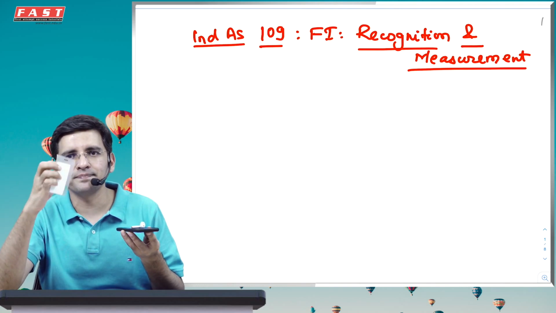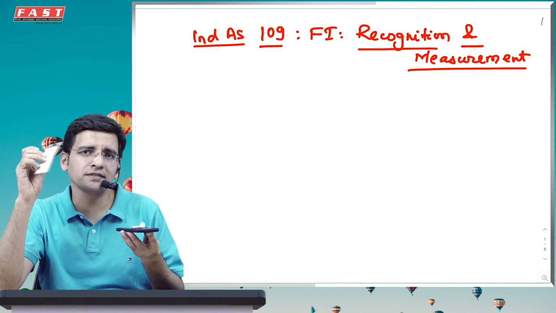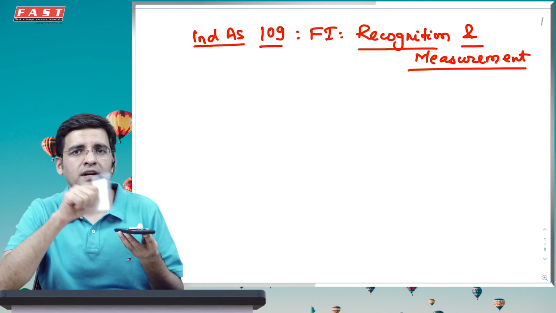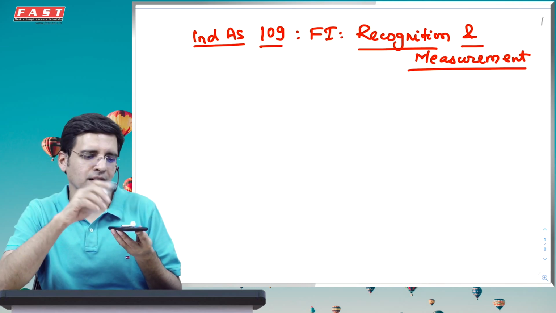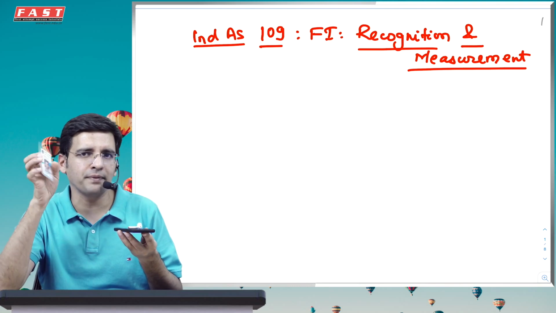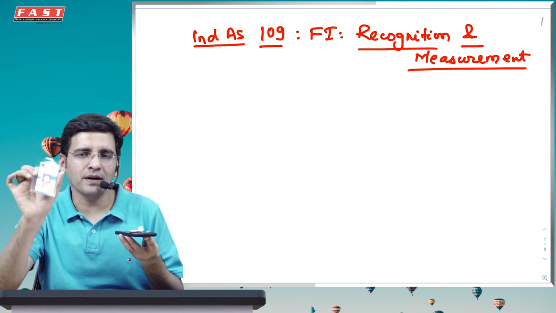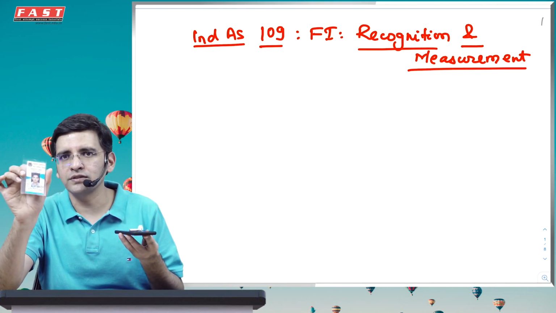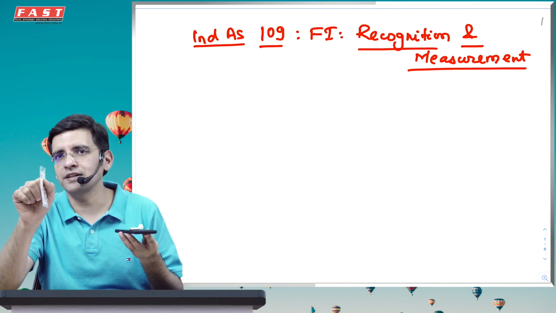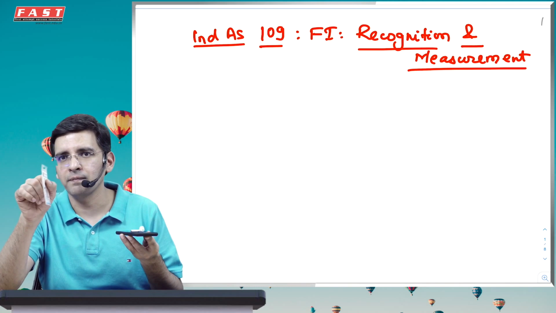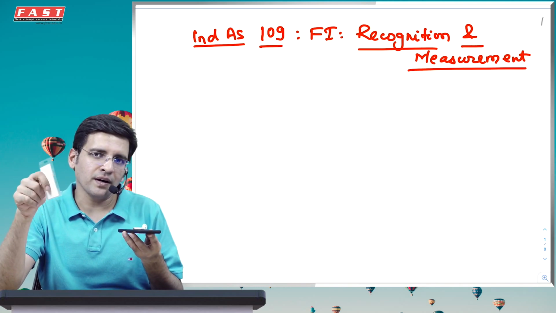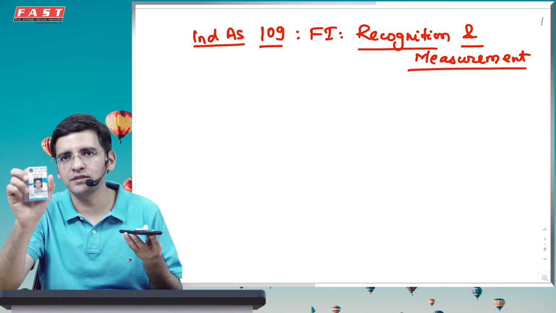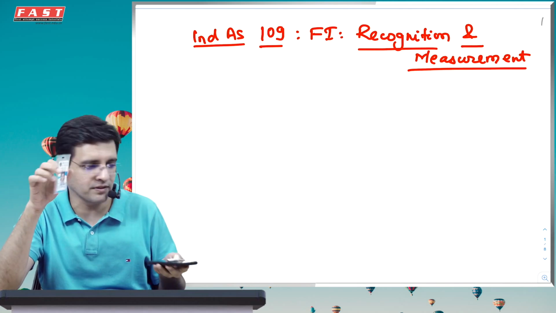This certificate is a debenture, let's say, and it says that I have the right to receive 10% interest on the money which I have given every year for the next 3 years, and after 3 years I'll be getting back my 100 rupees which I have paid to him. So this instrument is actually a contractual document giving me the right to receive interest for 3 years plus my principal back. In my books, what accounting will I do? I will simply credit bank 100 rupees which I have given to him, and debit investment in debentures 100 rupees.